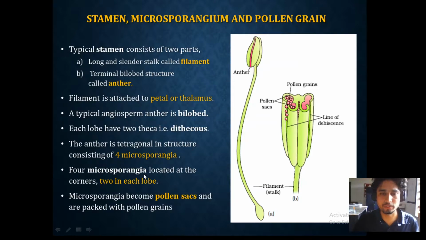The 4 microsporangia are located at the corners, 2 in each lobe. Microsporangia become pollen sacs and are packed with pollen grains. These microsporangia, which are present here in the theca, in the lobes, become pollen sacs, and these pollen sacs are producing the pollen grains, and these pollen grains are nothing but microspores.